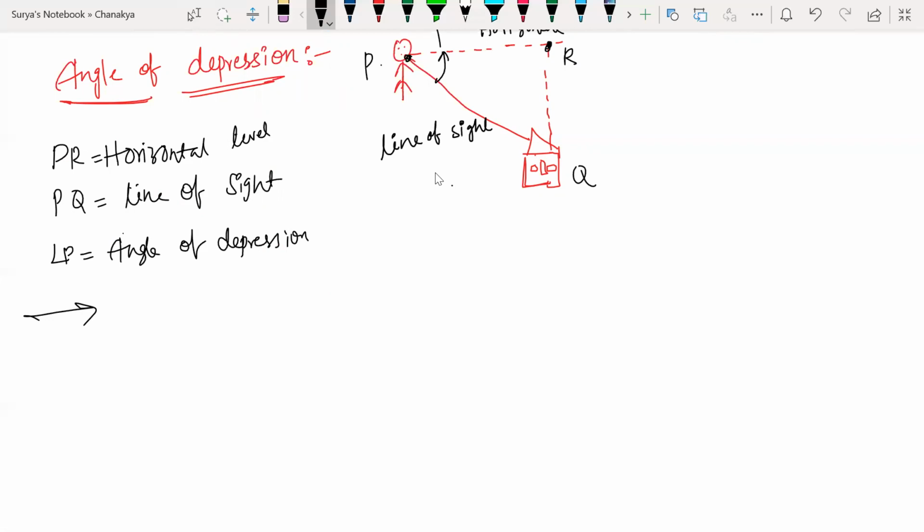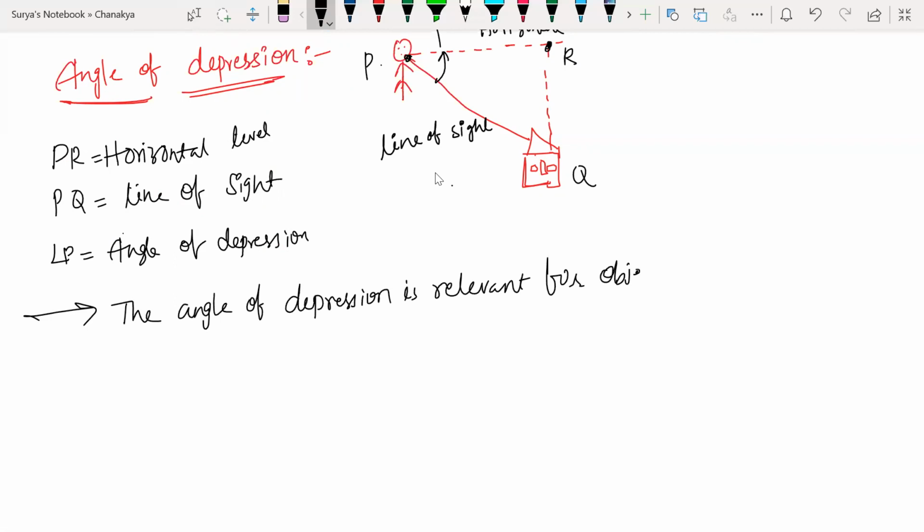Let us write that. The angle of depression is relevant for objects below the horizontal line, the line of sight. Below the horizontal level. It will be relevant to objects below the horizontal level.